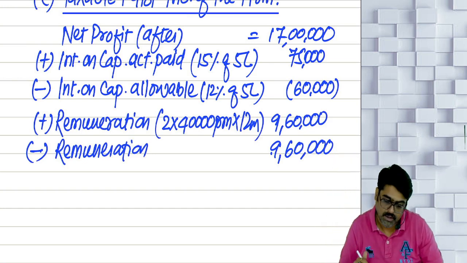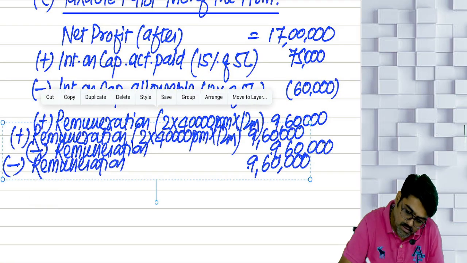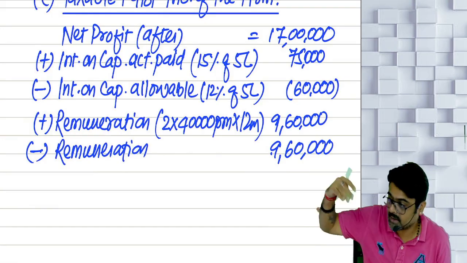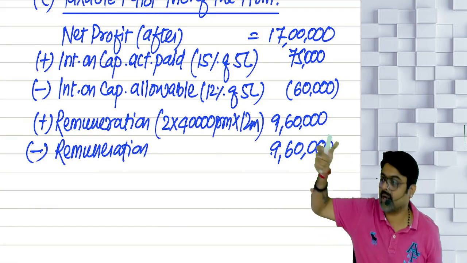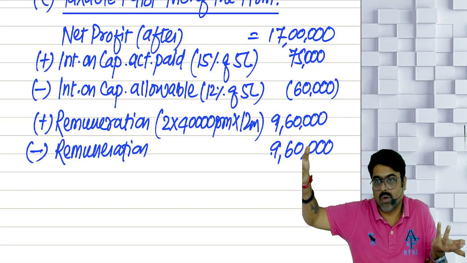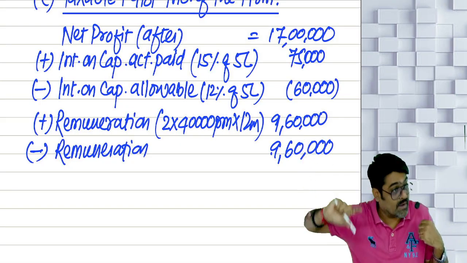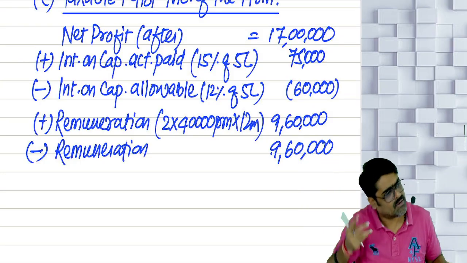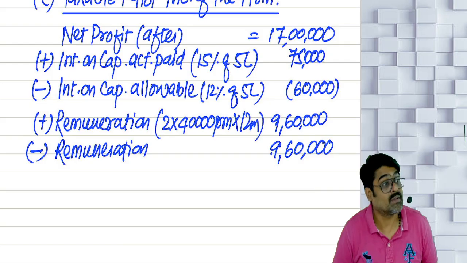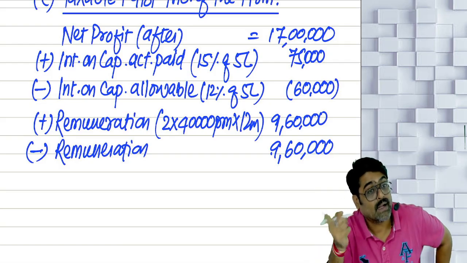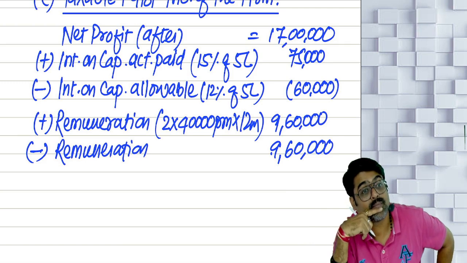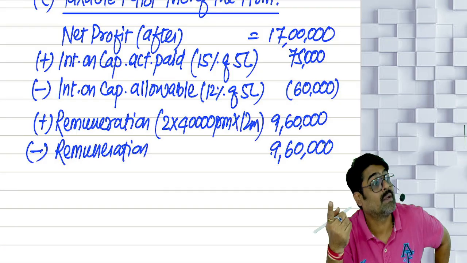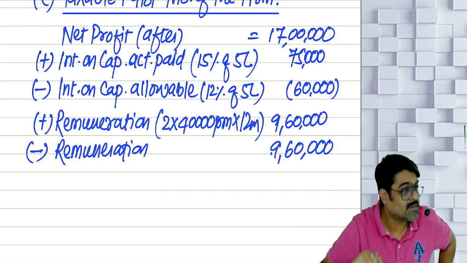Yes or no? So remuneration paid and reduced, that you add back. Because I don't know how much remuneration is allowable. So I will first add back. Now I came to know how much was allowable? 9,60,000. Then I will reduce that 9,60,000. But what if the remuneration paid and reduced was 12 lakhs? So first I will have to add 12 lakhs. And then how much was allowable? 9,60,000. I will take 9,60,000.